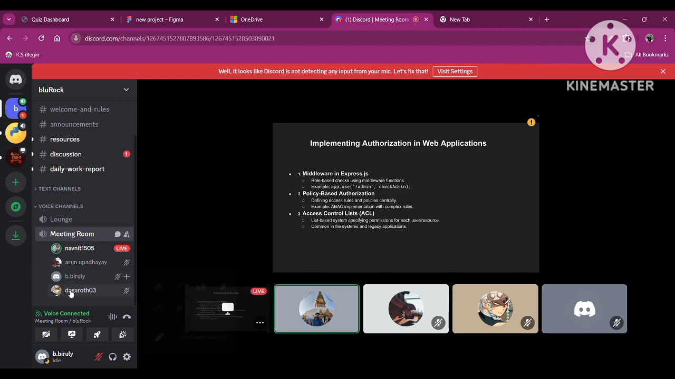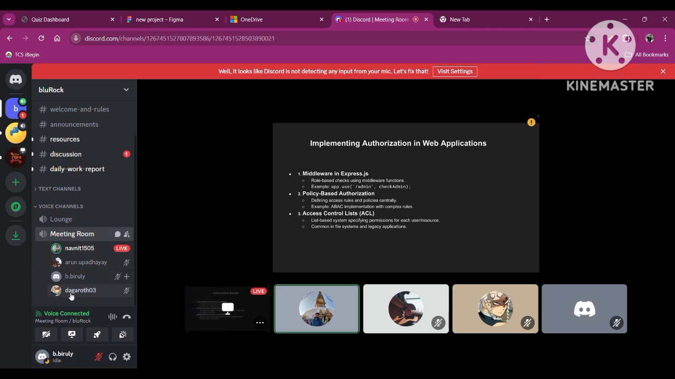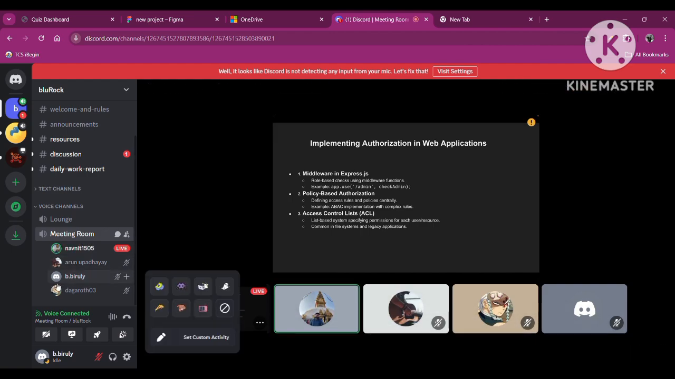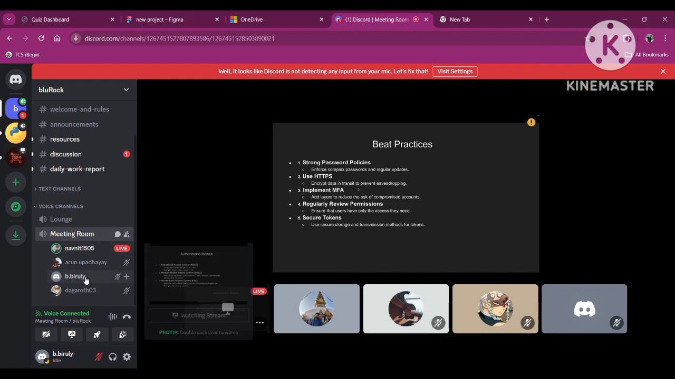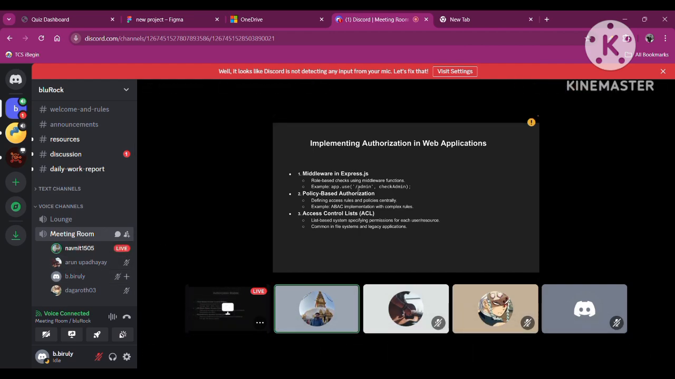Implementing authorization in web applications. Previously we saw authentication, and this is authorization. How can we implement this? Basically, authorization is implemented using middleware in Express.js. There is policy-based authorization, access control list (ACL), and role-based. Basically, we frequently use middleware, and this is how we can use it. These are the three.